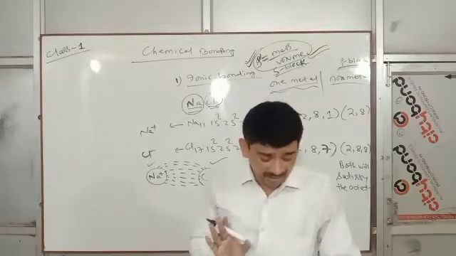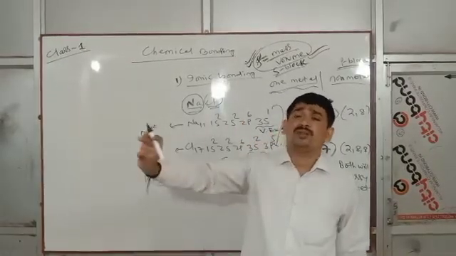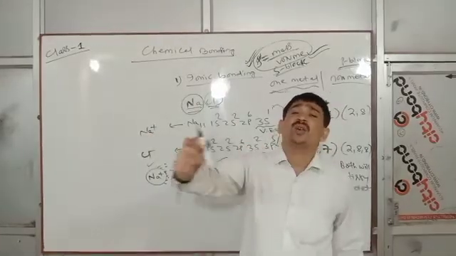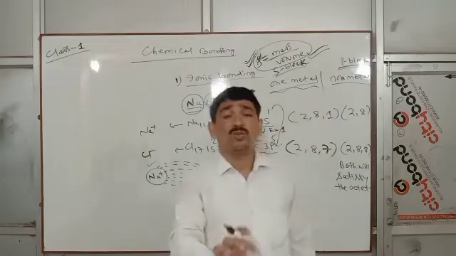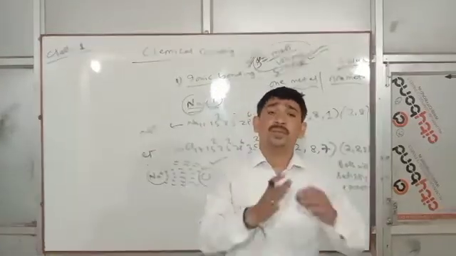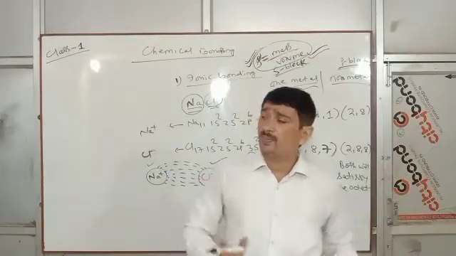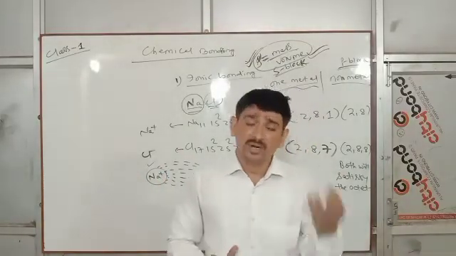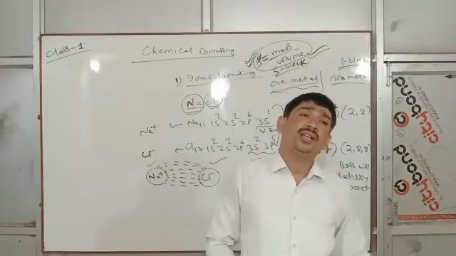Next, electrical conductivity: ionic compounds in solid state are bad conductors, but when you mix them in molten state, that will give free ions which conduct electricity. So ionic compounds conduct electricity in molten state.